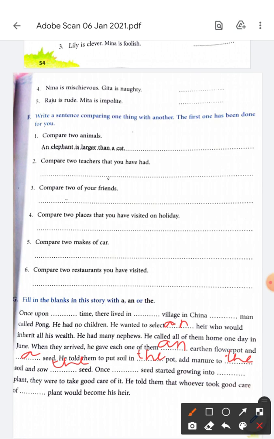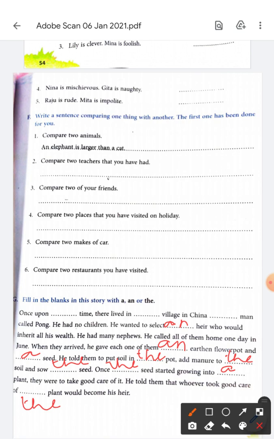Second mention पे the. Once the seed started growing into a plant, word हम first time use कर रहे हैं, so we say a. They were to take good care of it. He told them that whoever took good care of the plant would become his heir. The plant, because second mention pe we use the.